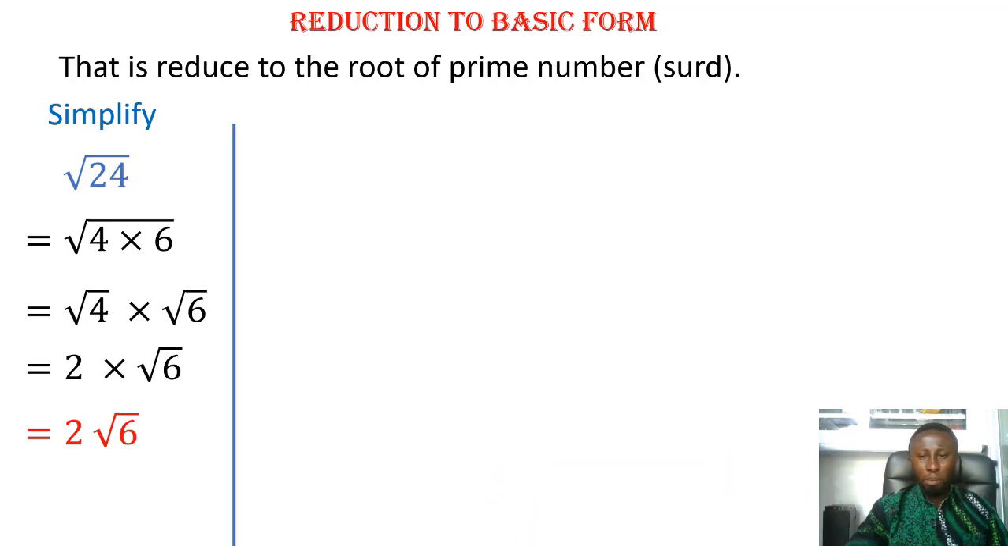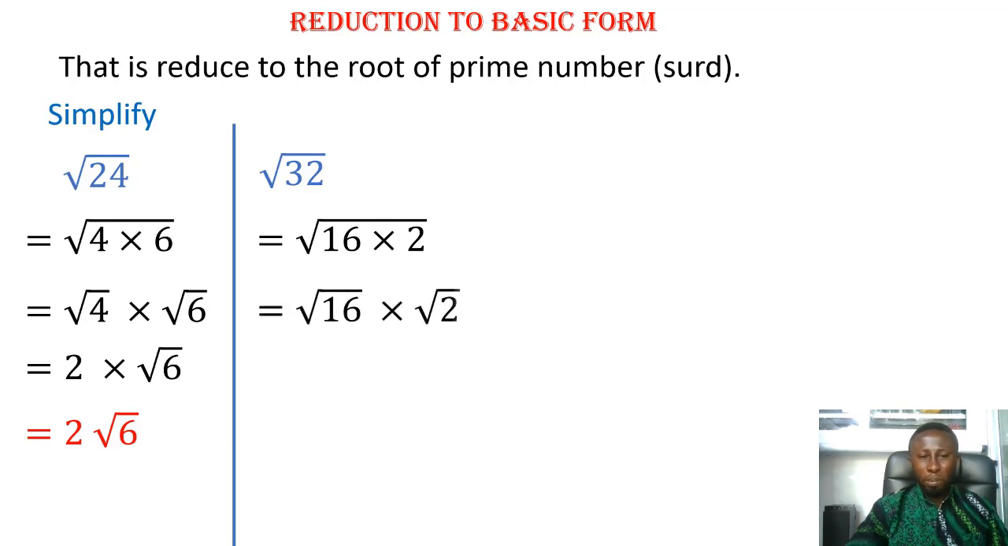Let's try another example. Root 32. Yes. So what perfect square times a number will give us 32? We have 16 times 2. 16 times 2 will give us 32. And note that 16 is a perfect square because 4 times 4 is 16, or 4 to the power 2 is 16. So it's a perfect square.